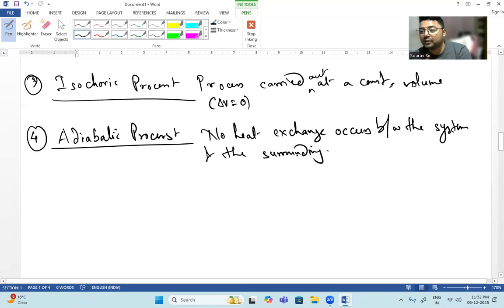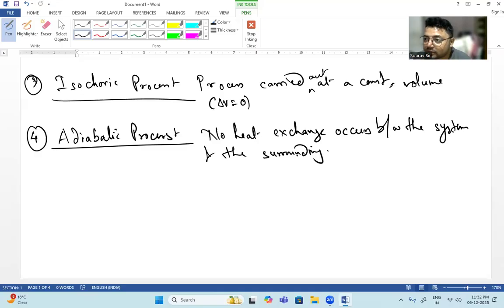Also, it should be added, no heat exchange and no mass exchange occurs between the system and the surrounding. Neither heat nor mass. So the adiabatic process is a type of closed, isolated process. No heat exchange, no energy exchange, no mass exchange is taking place between the system and the surrounding. So the adiabatic process actually refers to an isolated process. Understood?